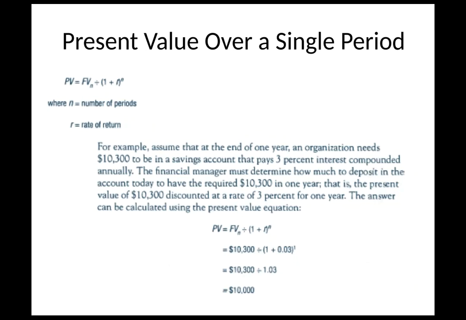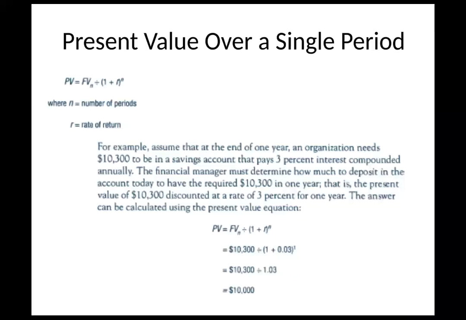So this is probably the easiest question you'll have on the exam. Remember, the objectives say you're going to have to be able to calculate this, so expect a question or some type of problem for each one of these. The example they give us: assume that at the end of 1 year, an organization needs $10,300 in a savings account that pays 3% interest compounded annually. The financial manager must determine how much to deposit in the account today to have the required $10,300 in 1 year. That is the present value of $10,300 discounted at a rate of 3% for 1 year.